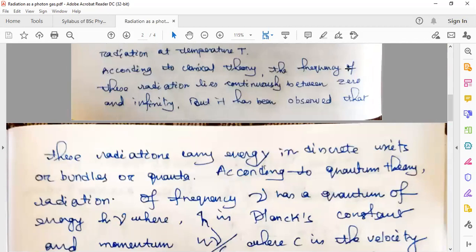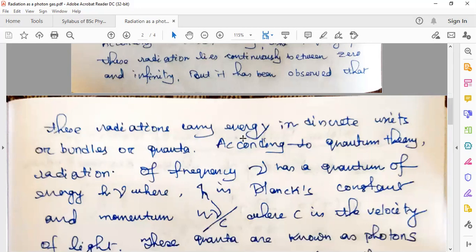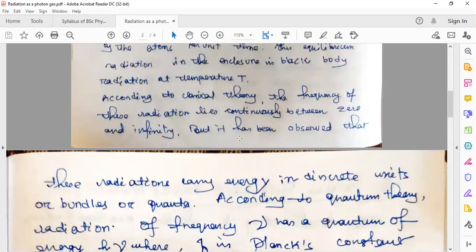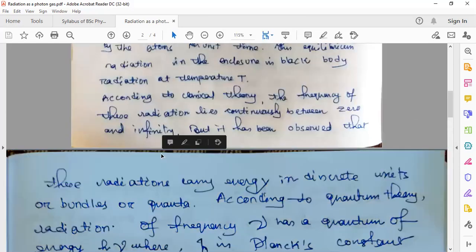According to classical theory, the frequency of this radiation lies continuously between 0 and infinity. That is what classical physics says, that this light radiation will have any frequency between 0 and infinity. But quantum mechanically, it is not like that. It is not that this light radiation will have a frequency in a given range of 0 to infinity.